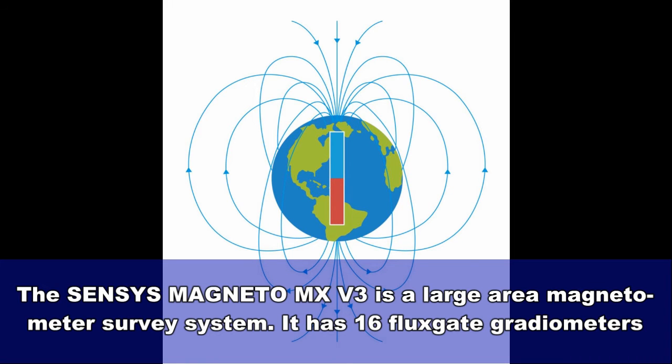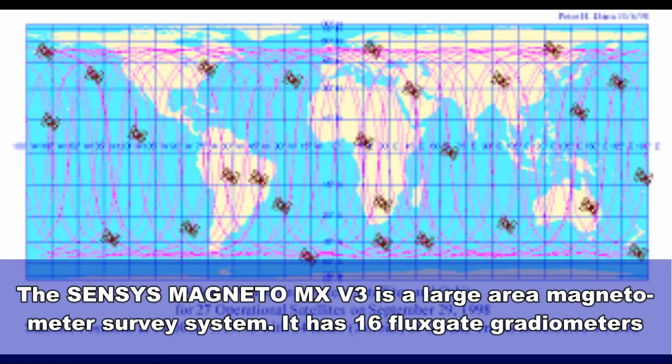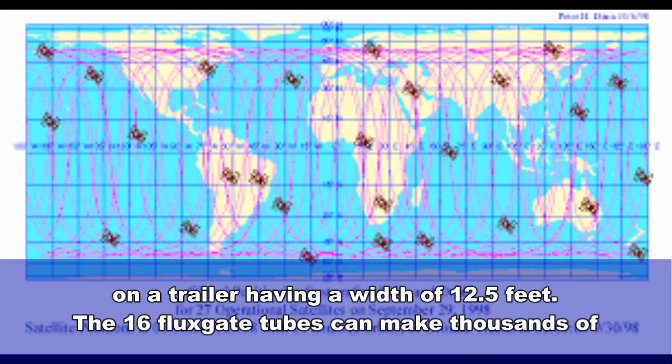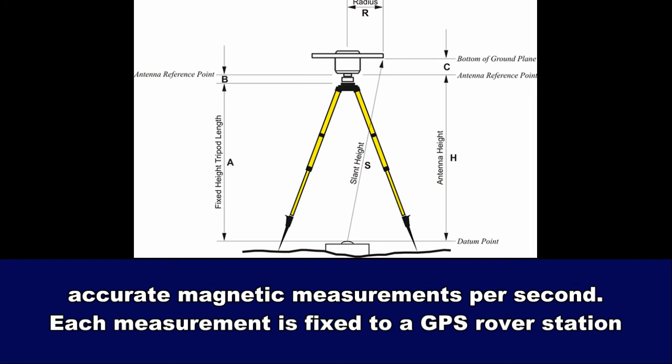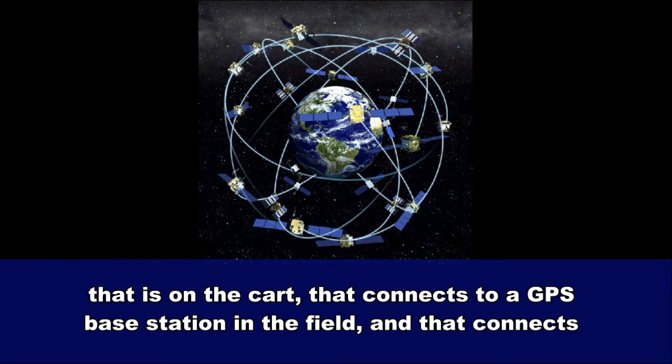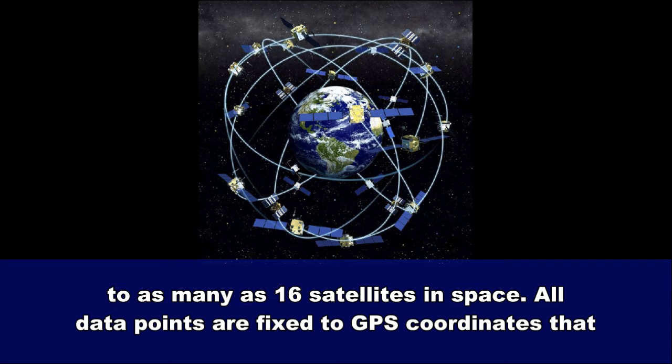The Sensys Magneto MXV3 is a large area magnetometer survey system. It has 16 fluxgate gradiometers on a trailer having a width of 12.5 feet. The 16 fluxgate tubes can make thousands of accurate magnetic measurements per second. Each measurement is fixed to a GPS rover station that is on the cart, that connects to a GPS base station in the field, and that connects to as many as 16 satellites in space.